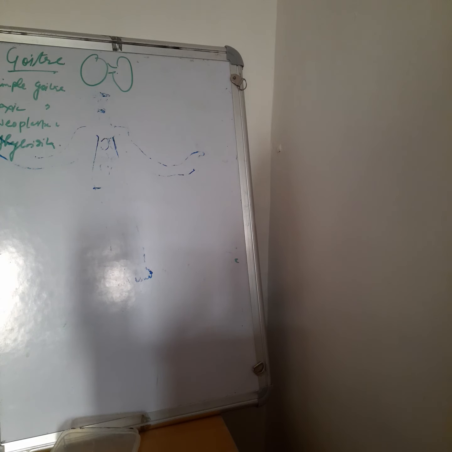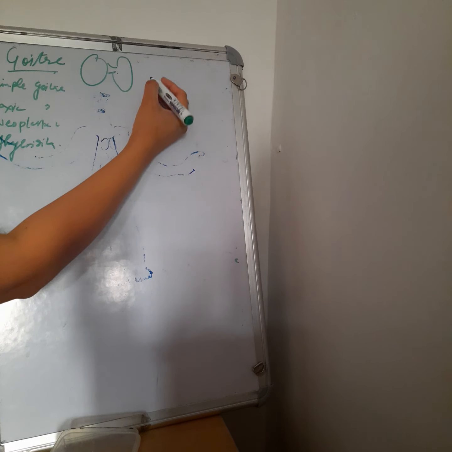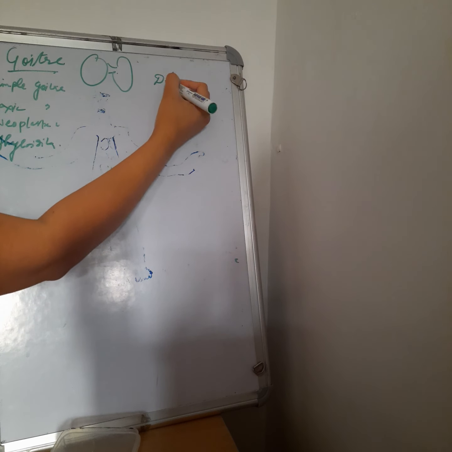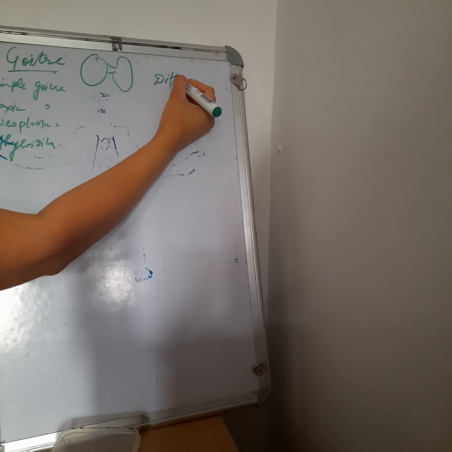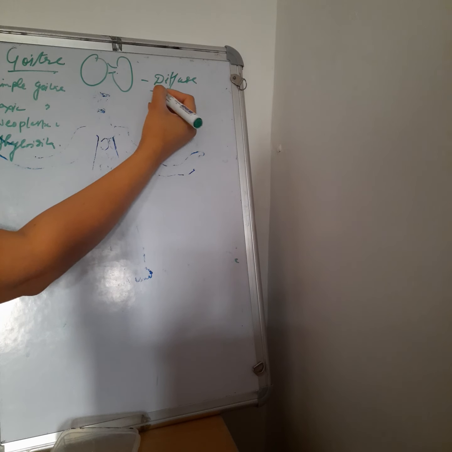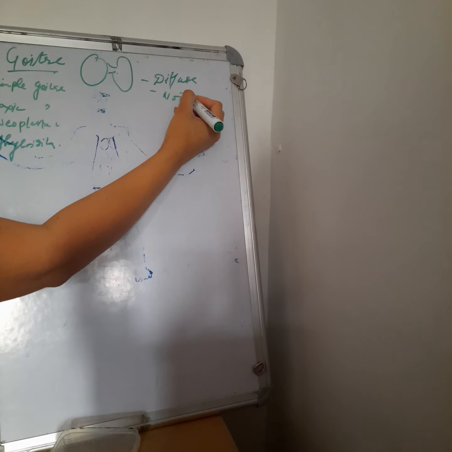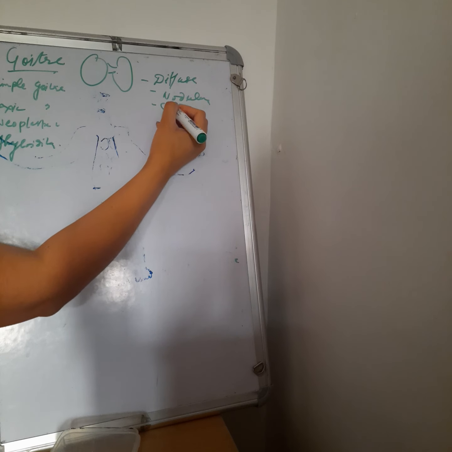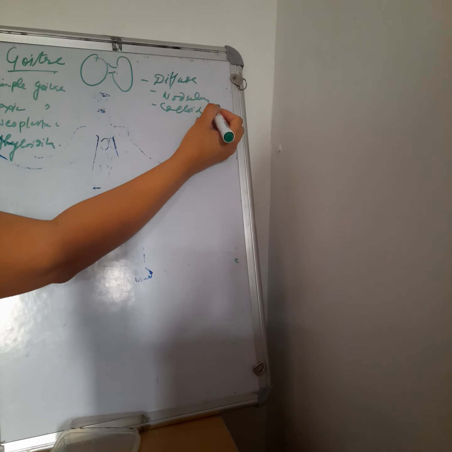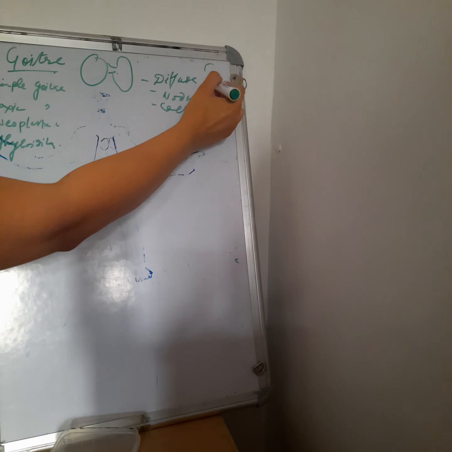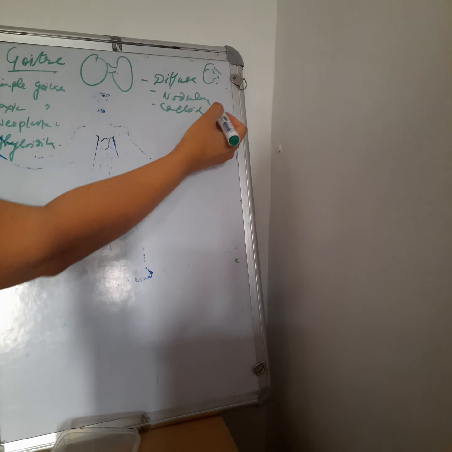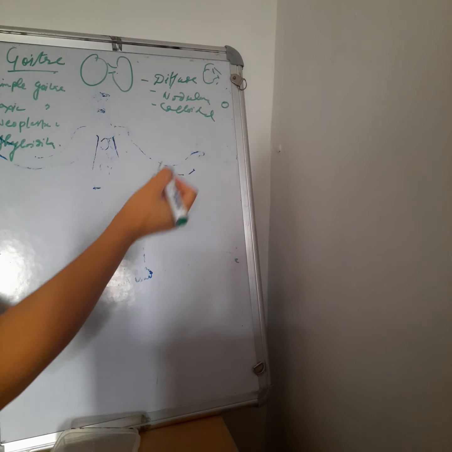Mainly there are three types of goiters: the diffuse one, the nodular, and the colloidal. What is the diffuse one? In diffuse, it is scattered all over the gland. In nodular, a small part of the gland is involved.